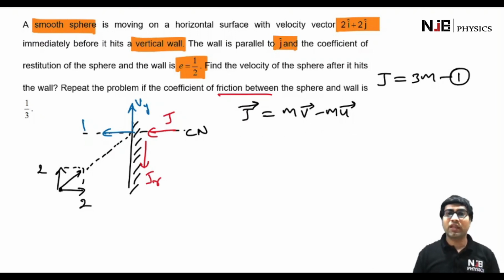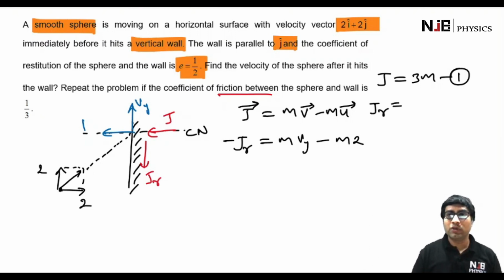Now let's use this relation in the y direction. In the y direction, net impulse is -Jr, why minus? Because it is in the negative y direction. This is equal to mass times final velocity in the y direction, vy, minus mass times initial velocity in the y direction, which is 2. So it becomes Jr = 2m - m·vy. This is our equation number 2.